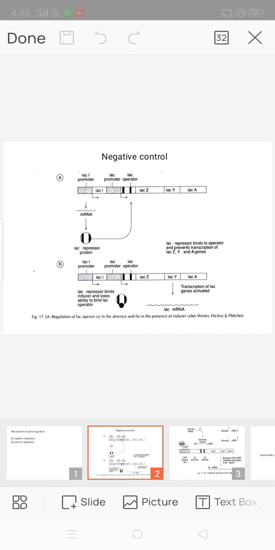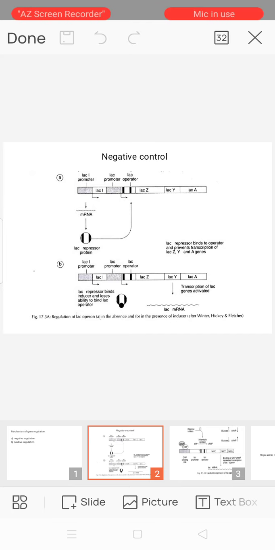The lac repressor is synthesized through the activity of the lacI gene, called the regulator gene. This repressor is an allosteric protein that can bind the lac DNA at the operator site or bind to inducer.